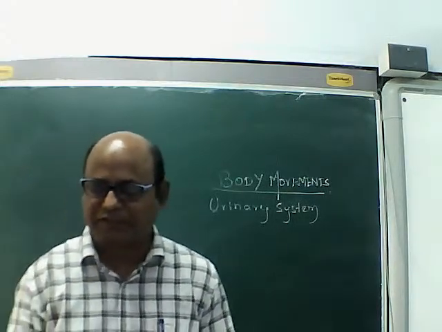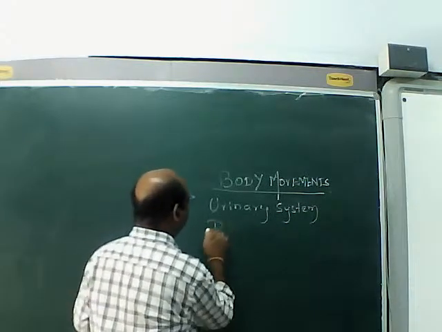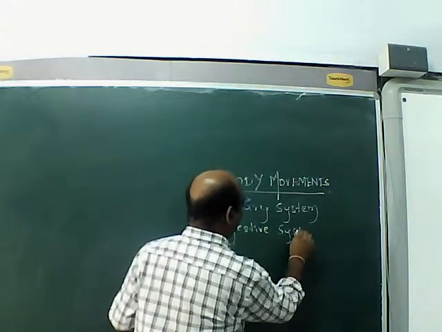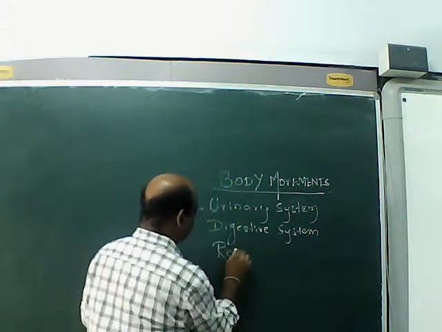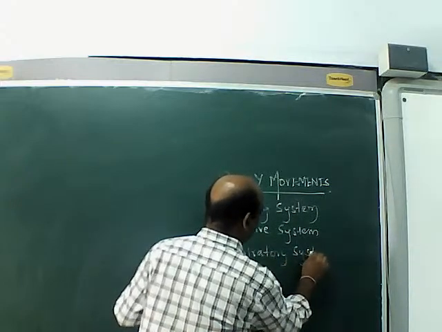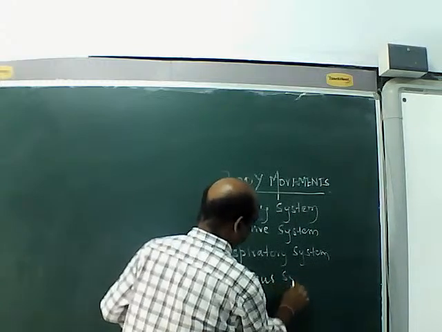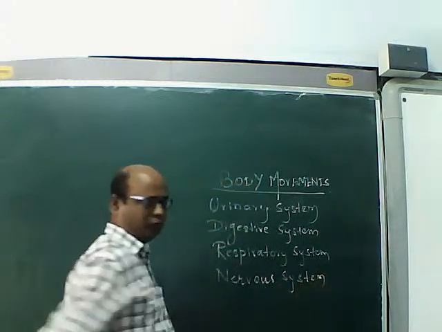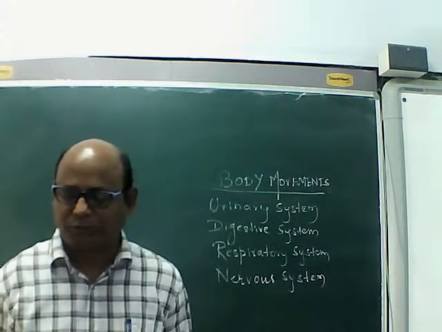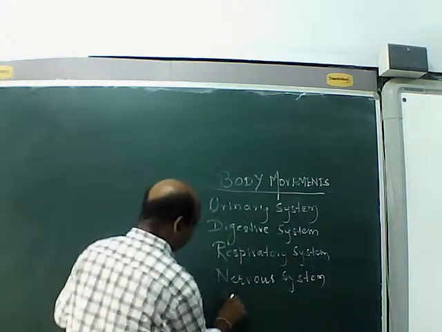Digestive system, respiratory system, nervous system. Okay, digestive system over, then muscular system. Someone has written yes, muscular system.